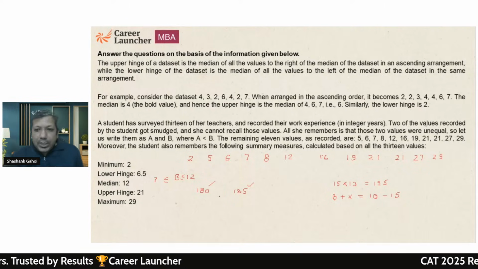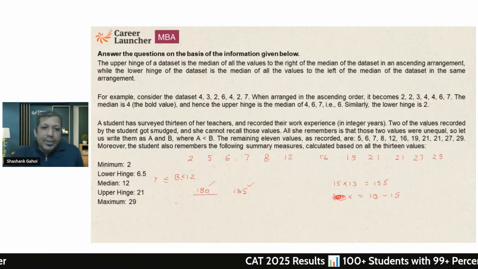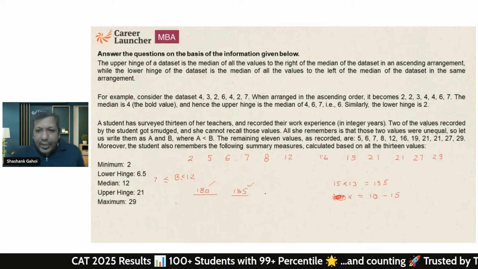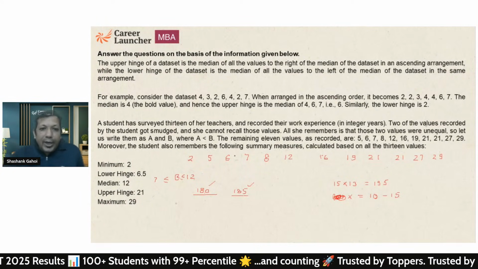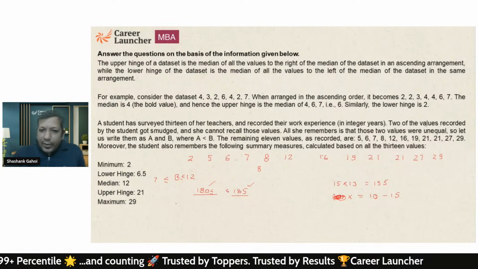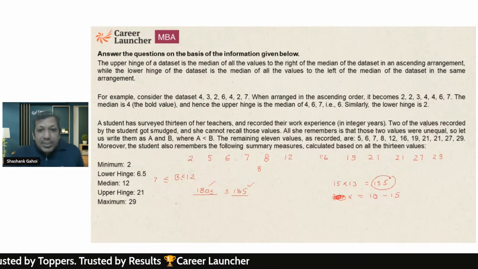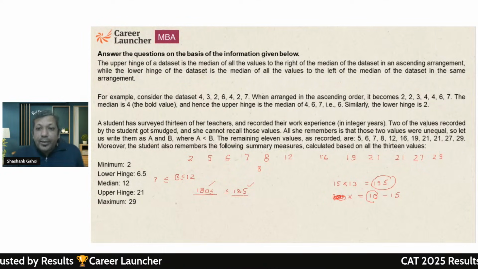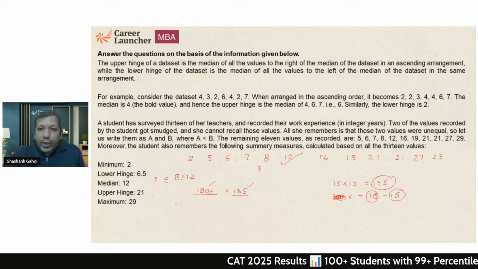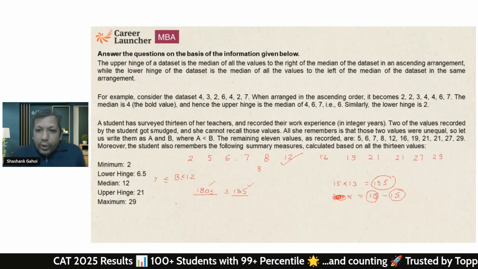Okay, I made a mistake. So basically, when I calculated the sum as between 180 to 185, B was inclusive, right? So if I take B into account, my sum should be lying between 180 to 185. Now my current summation is 195. So it means the number that has been doubled should be lying between 10 and 15. So which number should be doubled? That's going to be 12, right? So that number should be 12. Okay. So I got the value of X.